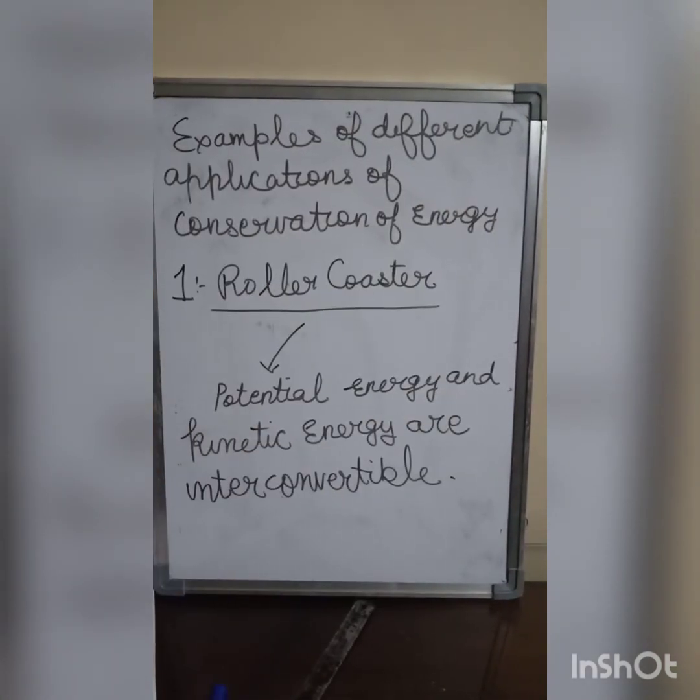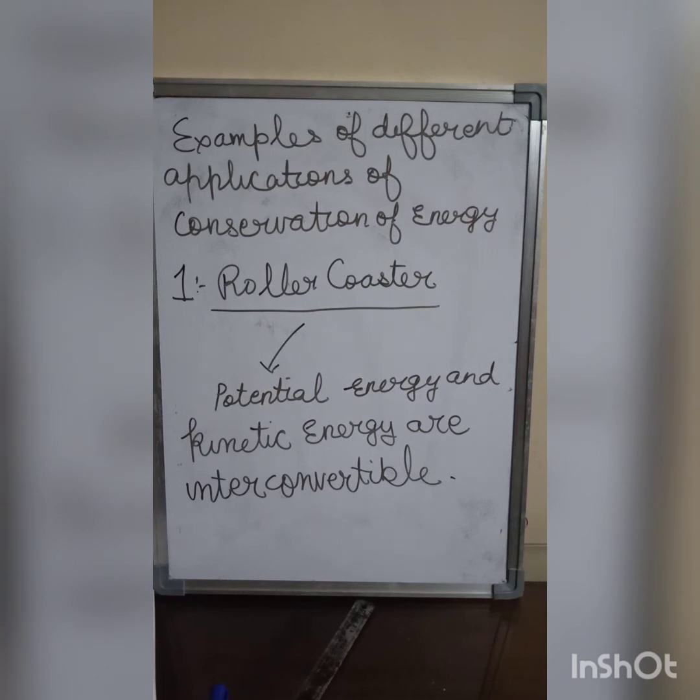Now I am going to give you examples of different applications of the conservation of energy. Let us take an example of a roller coaster. You might have gone to an amusement park. There you have seen a roller coaster. It's a kind of swing, a very big swing. So in there, we have seen that potential energy and kinetic energy are interconvertible.